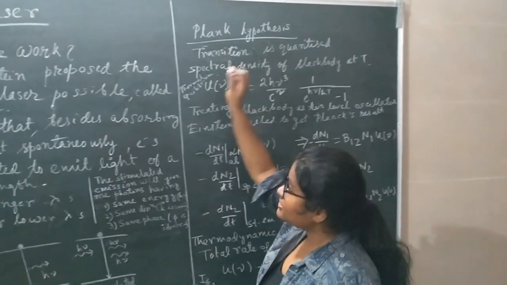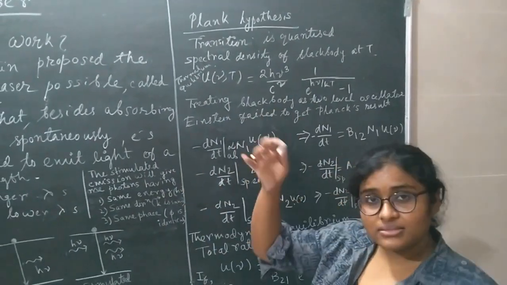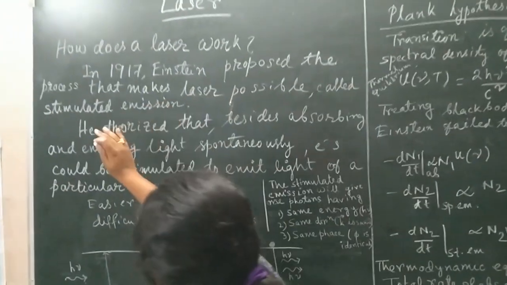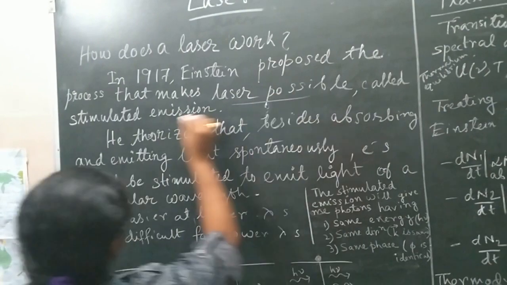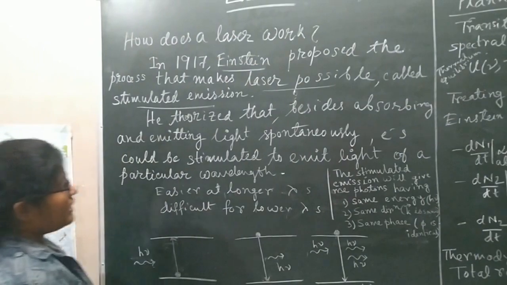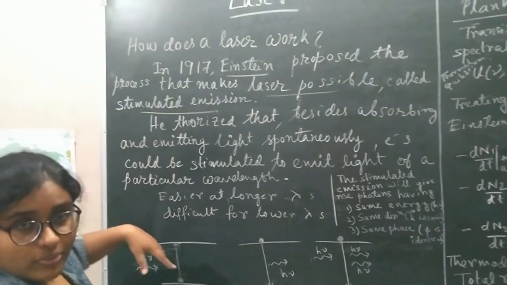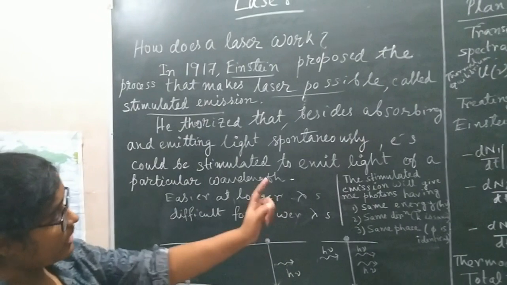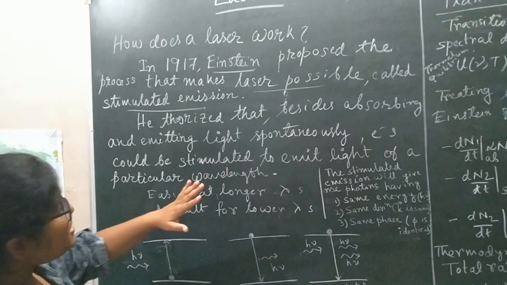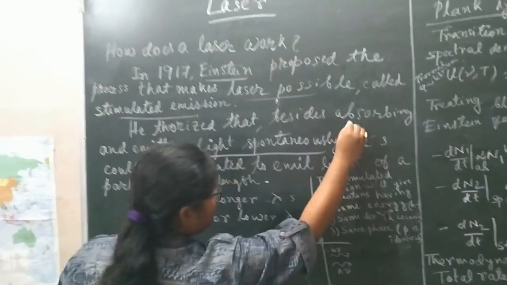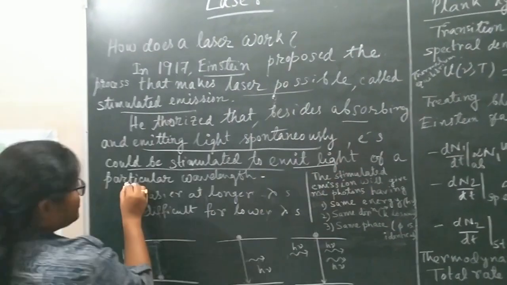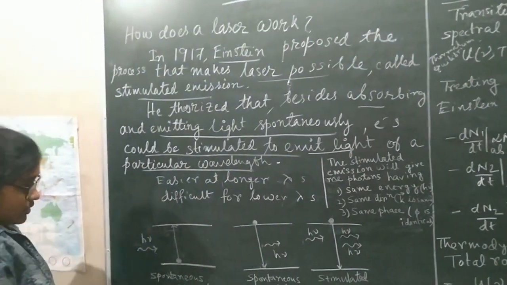This is the very basic thing. Then Einstein proposed in 1917 that the process that makes the laser possible is called stimulated emission. This was in Einstein's mind. First we briefly talk about the history, then we will mathematically calculate and find out the Einstein statement, that besides absorbing and emitting light spontaneously, electrons could be stimulated to emit light of a particular wavelength. So what does it mean?